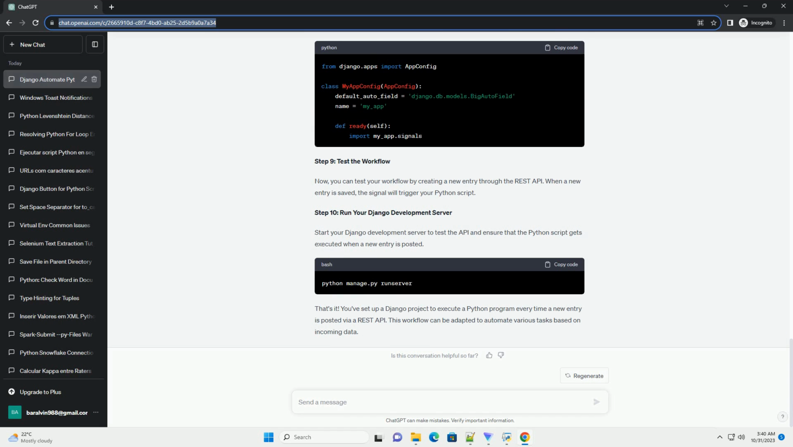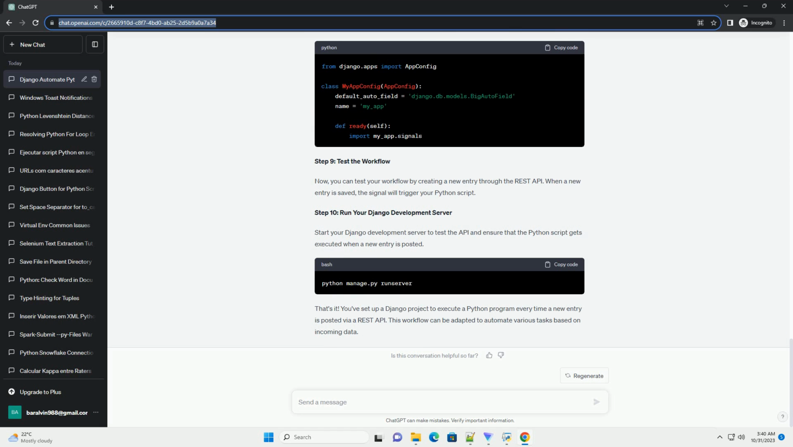Step 4. Create API views. In your app's views.py file, create views for listing and creating entries. You can use Django REST framework's ModelViewSet for this. Here's an example. Step 5. Configure URL routing. Define the URL routing for your API in the urls.py file of your app.